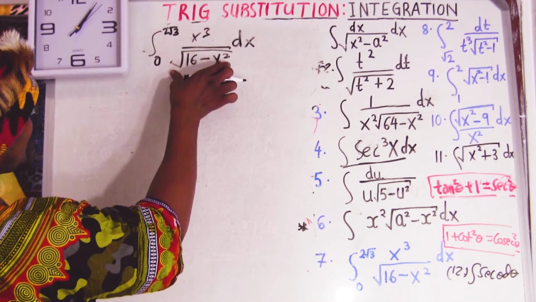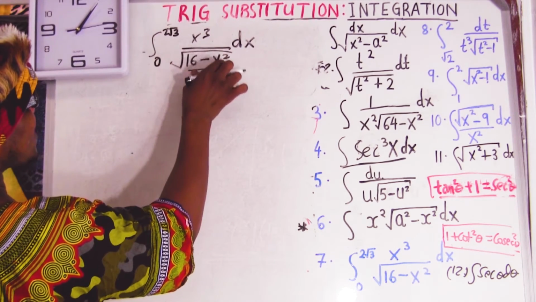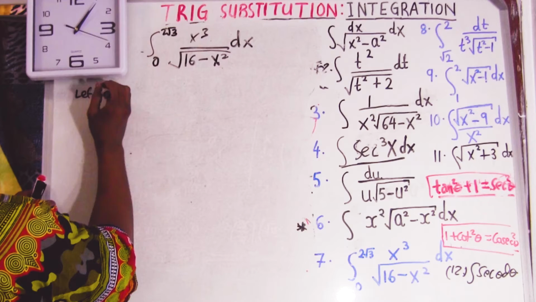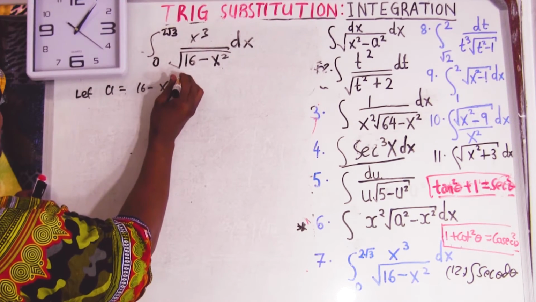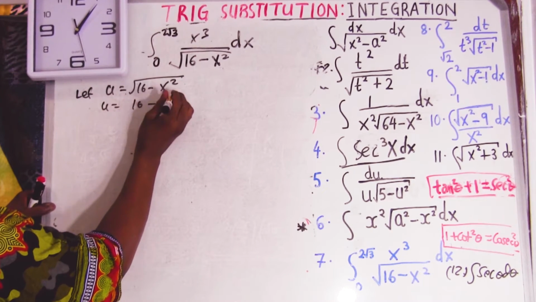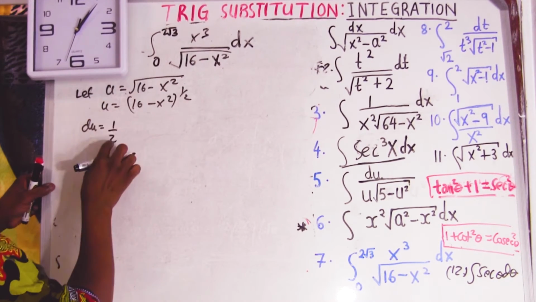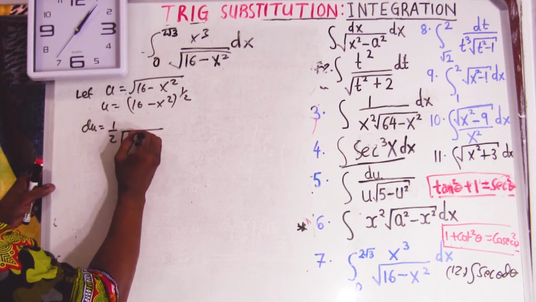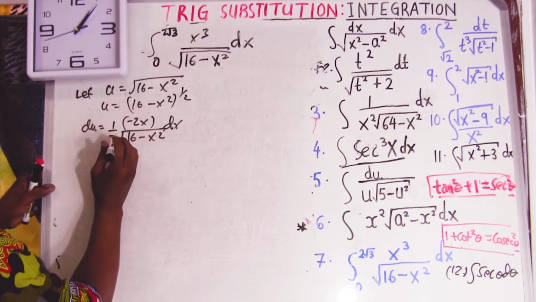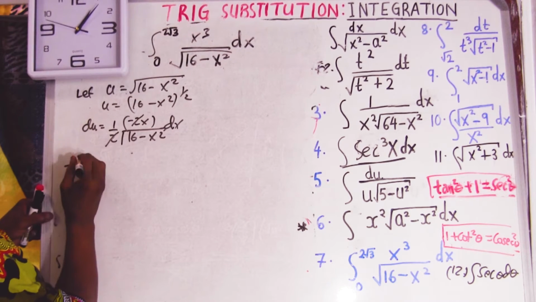Look, if I let the inside be u, the derivative is not going to give me this. But if I let everything, it is going to give me that. Let u equal to the square root of 16 minus x squared, which is u equal to 16 minus x squared, power half. Differentiate: du equal to, the half goes to the front, and then differentiate this, which gives negative 2x dx. The 2 and 2 cancel, and I'll take the negative to the back, so it's going to be negative du, for a reason. You're going to see now.